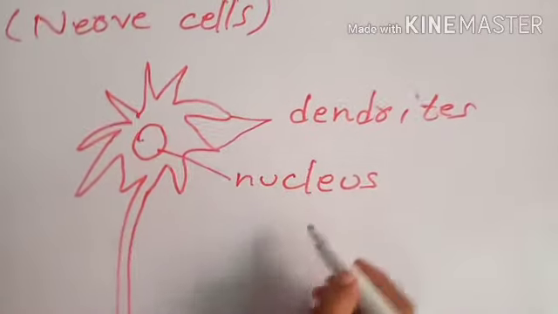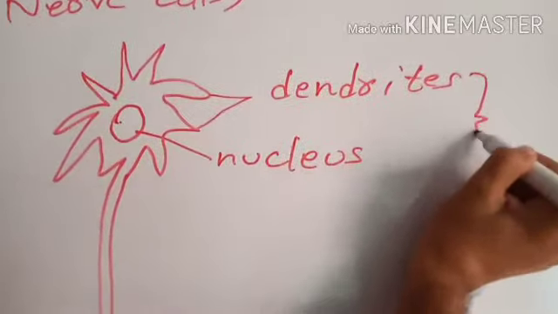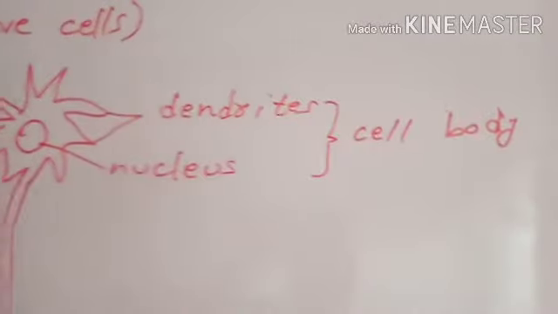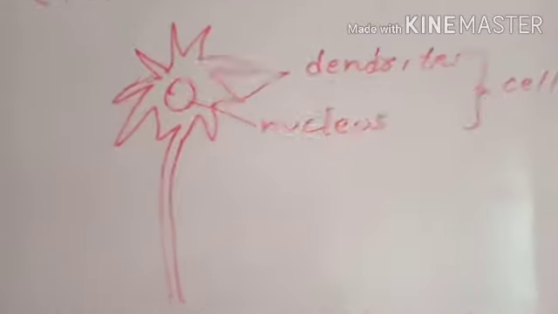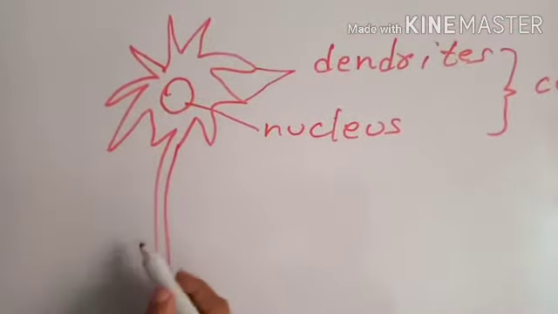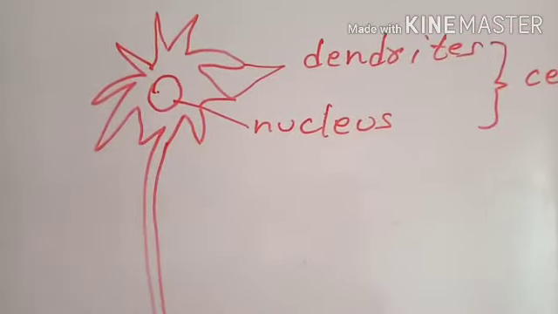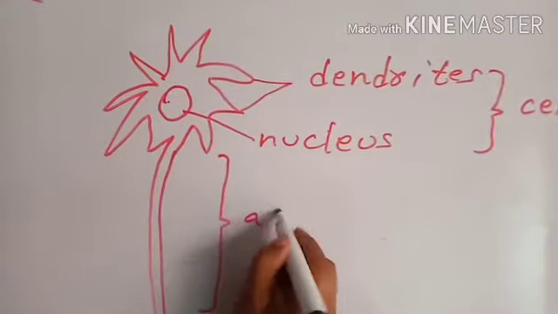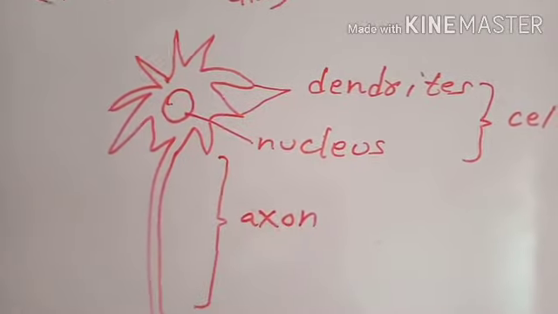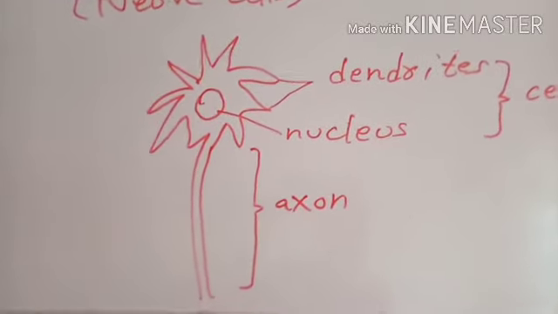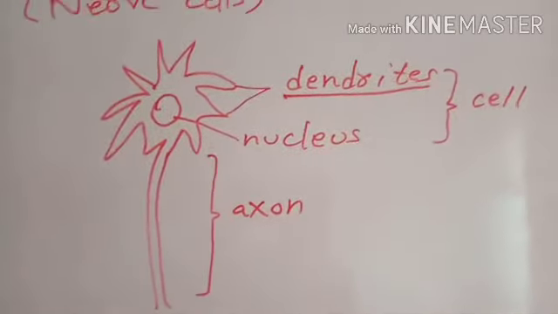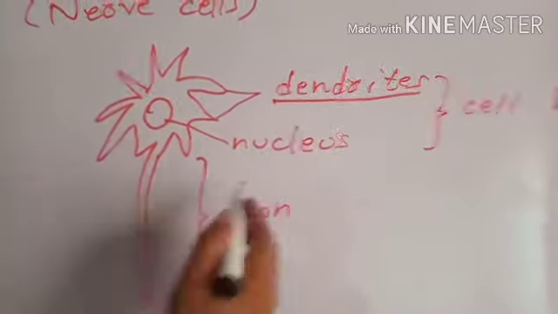Both the dendrites and nucleus collectively are called cell body. This long tube-like fiber which is attached to the neurons away from cell body, it is called axon. The function of dendrites is to receive the stimulus and send it to the nucleus.